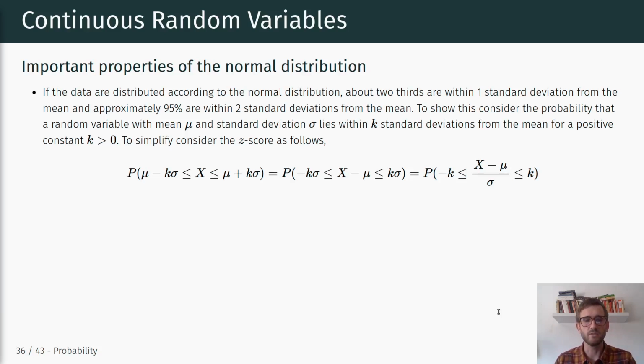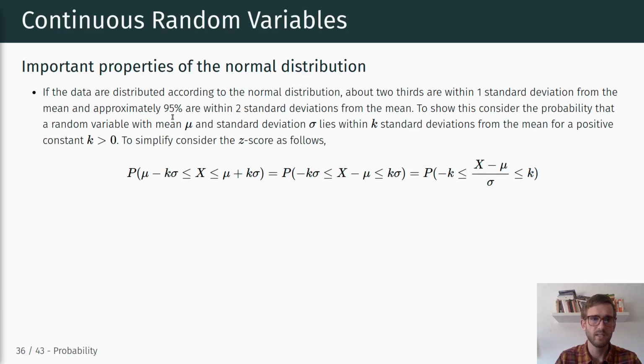and standard deviation of sigma lies within k standard deviations from the mean for a positive constant k larger than 0, right? So in order to simplify this, we can consider the z-scores, or basically we can look at this statement, the probability of x being in the range between mu minus k times sigma and mu plus k times sigma.